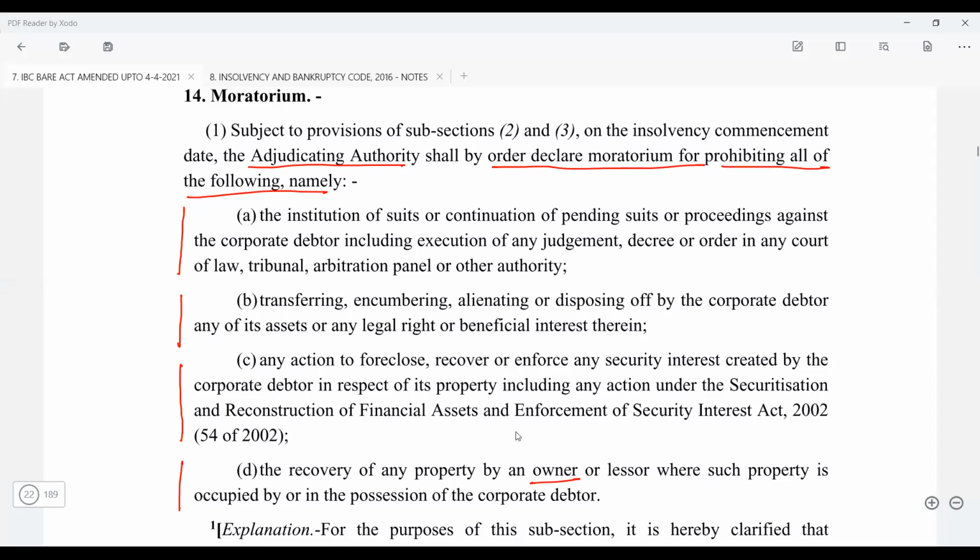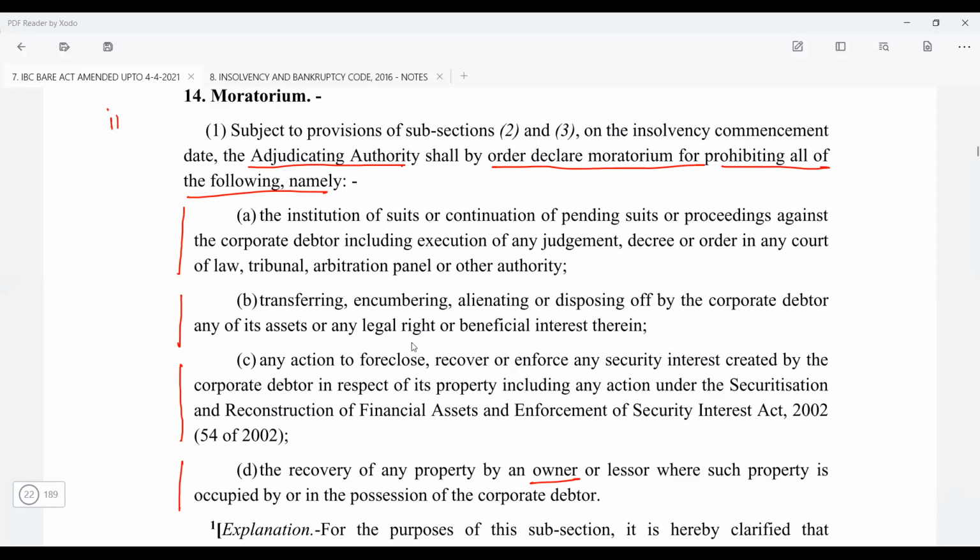Because the applications which are filed at the Supreme Court and High Court, the writ petitions and all, are basically under the Constitution. So no law can restrict the rights or the powers which have been given under the Constitution of India. So this is there for the moratorium.